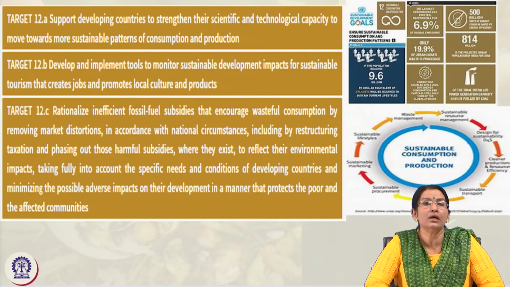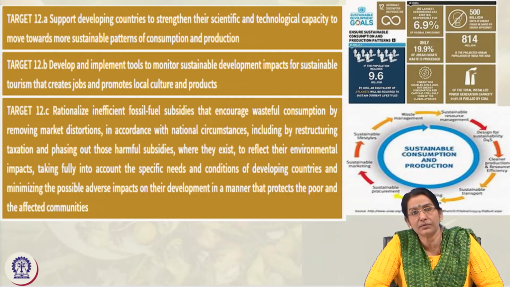The other countries should help them not only in terms of resources, but in terms of technology, to minimize the possible adverse impact of development on the environment, and to achieve the development in a very sustainable way.